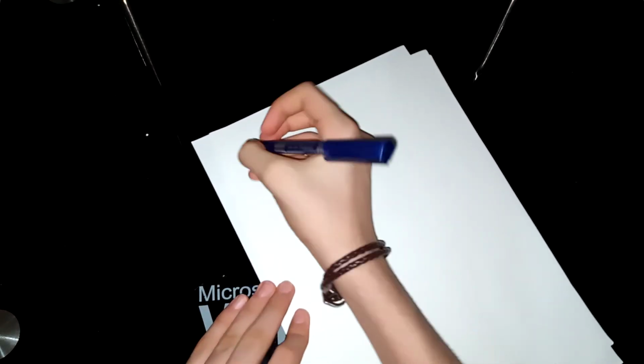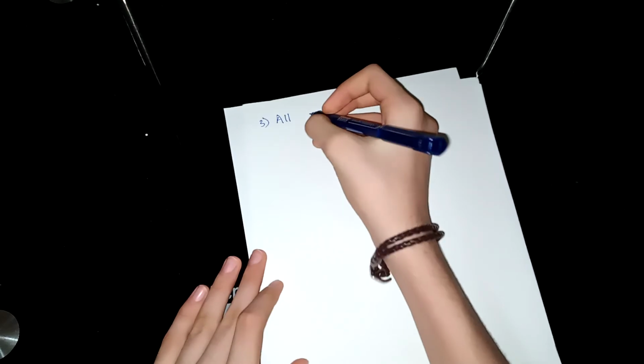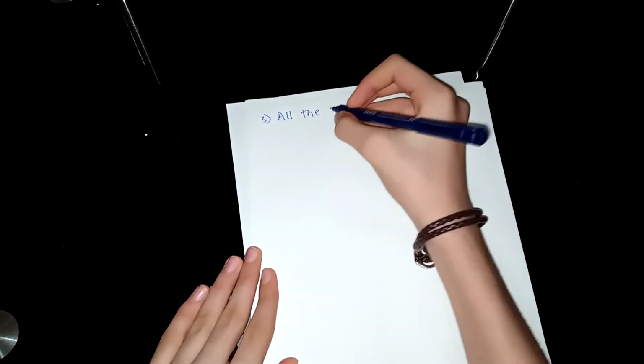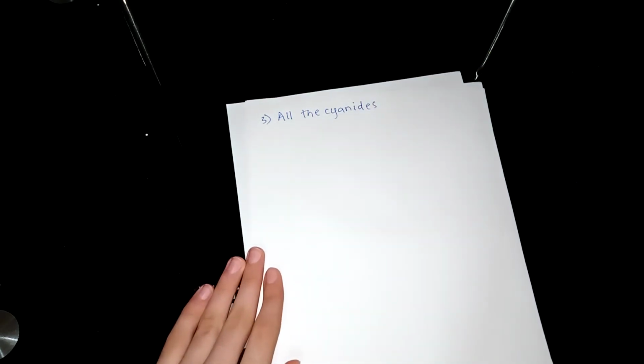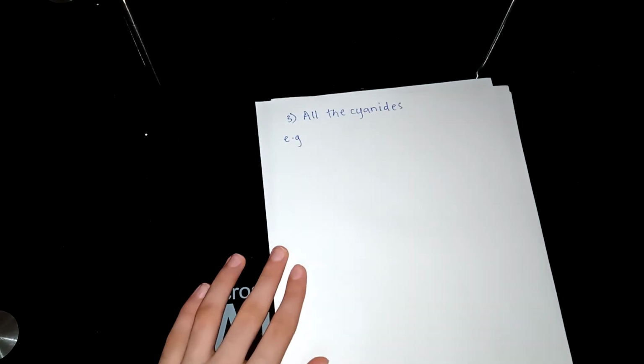Let me give you another exception. The third exception is all the cyanides. All the cyanides are inorganic. Let me give you a few examples. The first example, potassium cyanide.